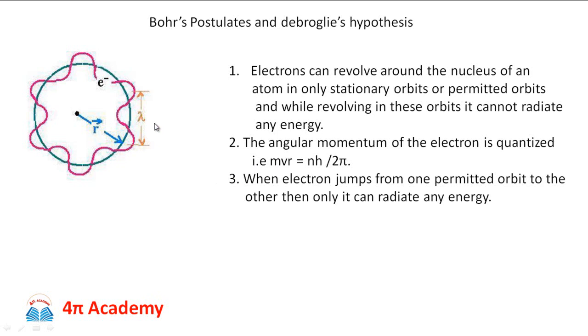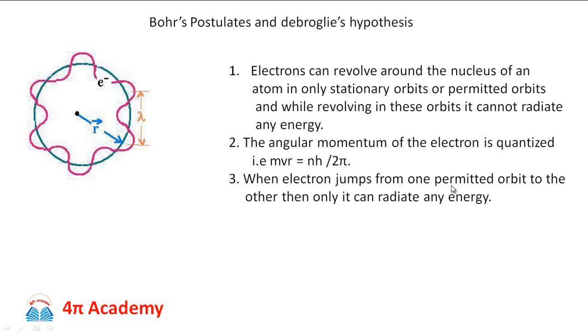If we substitute lambda as h upon mv and rearrange the terms as mvr, where mvr is the angular momentum, it exactly comes out to be nh upon 2 pi, which exactly matches the second Bohr postulate, and so is the third.